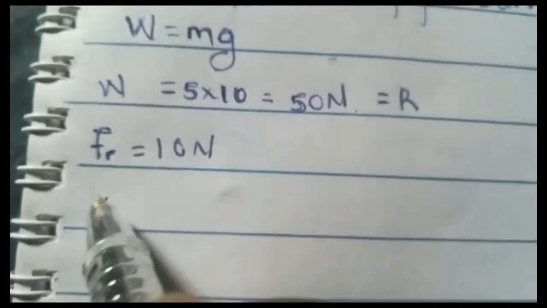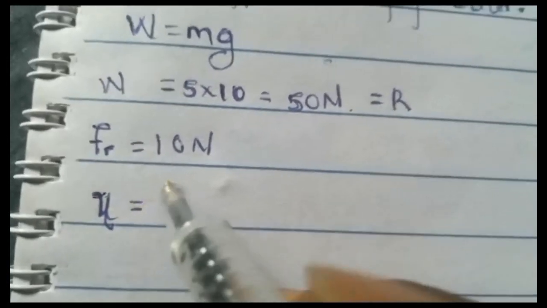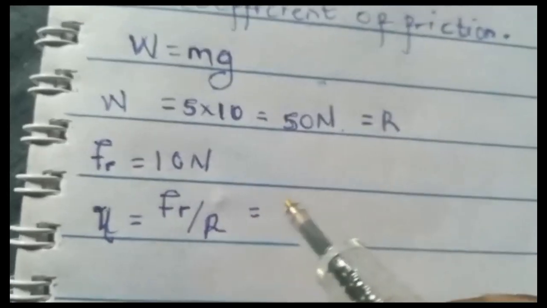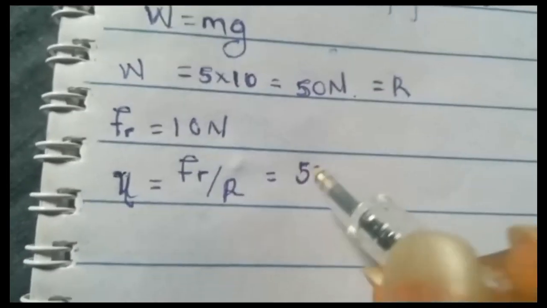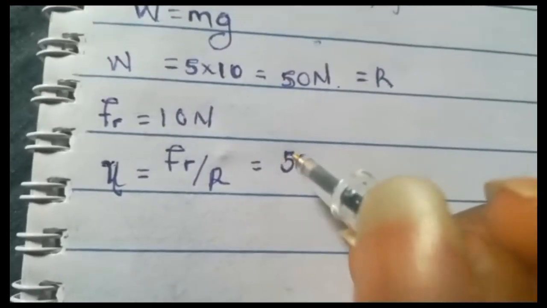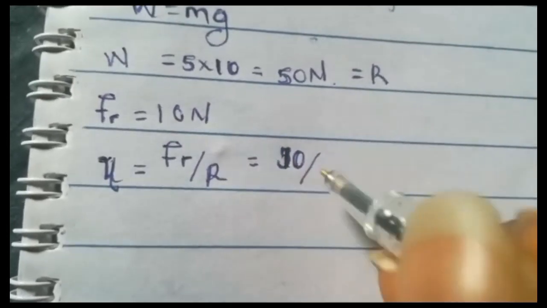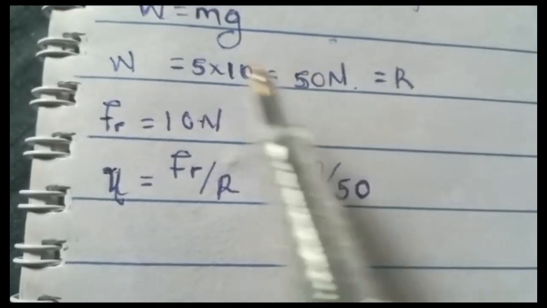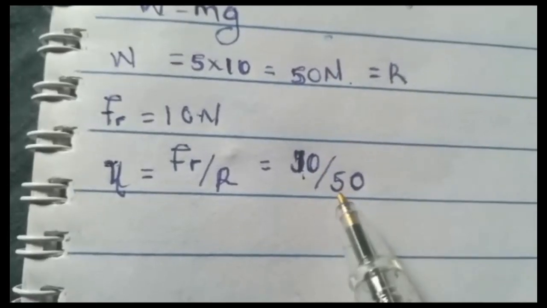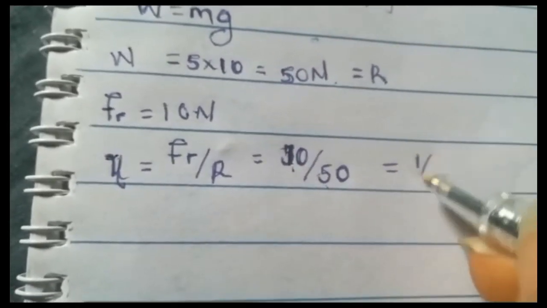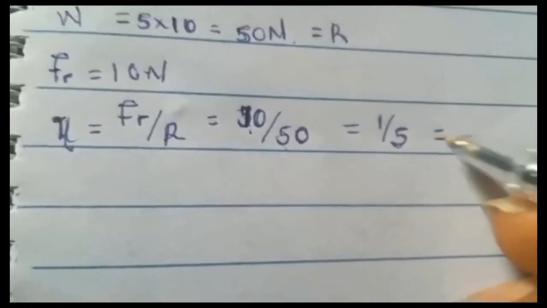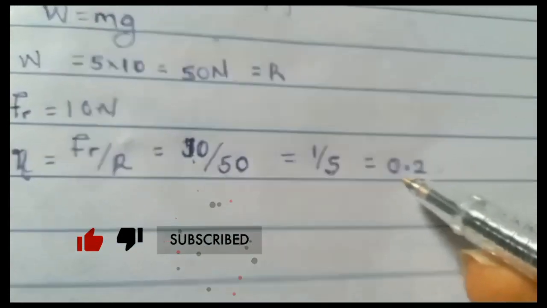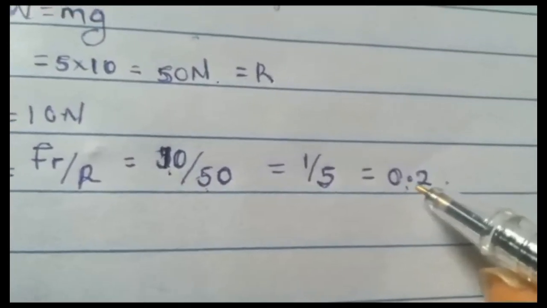Now coefficient of friction, if you still remember, equals the frictional force divided by the normal reaction. Sorry, that's going to be 10 over 50. Yes, Fr is 10, while your normal reaction, your R, is what? 50. So 10 divided by 50, which is the same thing as 1 over 5. So 1 over 5 is the same thing as 0.2. Remember, there are no units. So this is the answer. This is your coefficient of friction, 0.2.